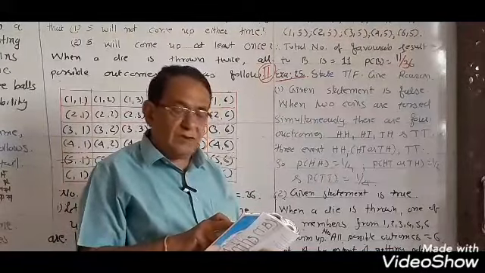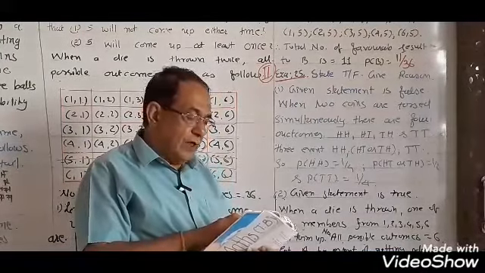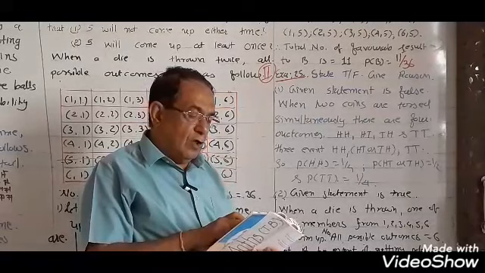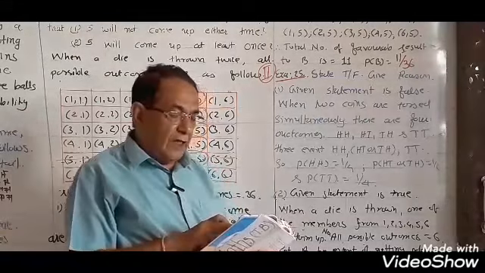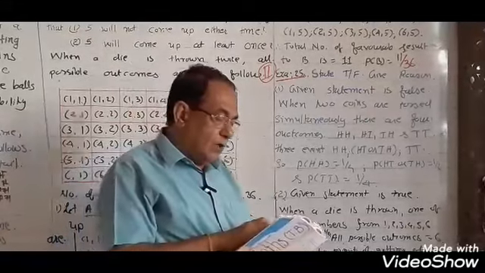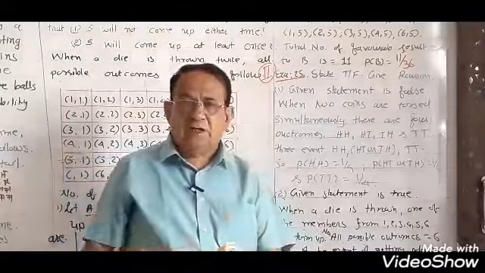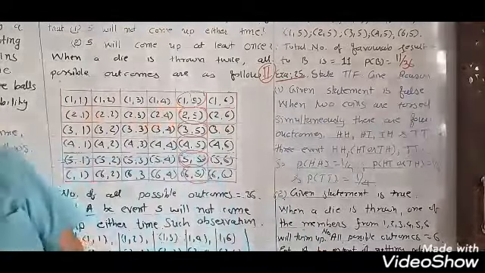there are three possible outcomes: two heads, two tails, or one of each. Therefore, for each of these outcomes, the probability is 1 upon 3. That is totally wrong.